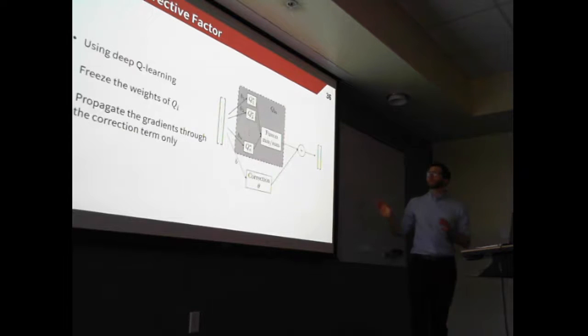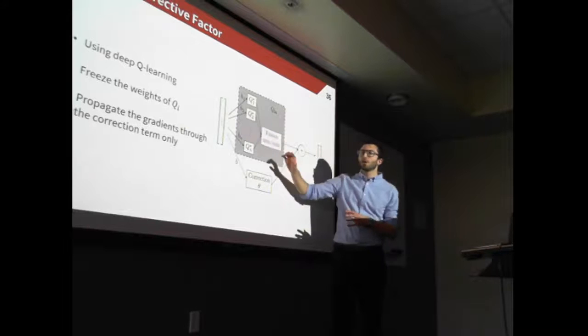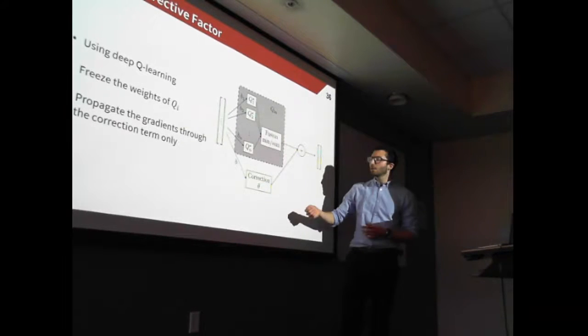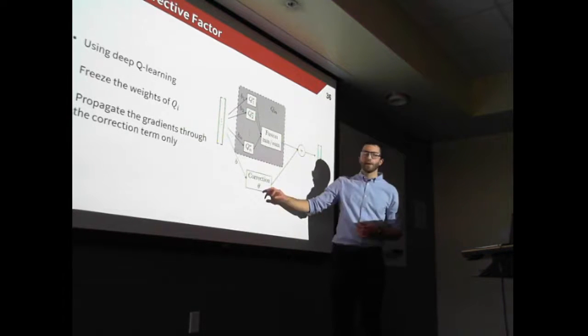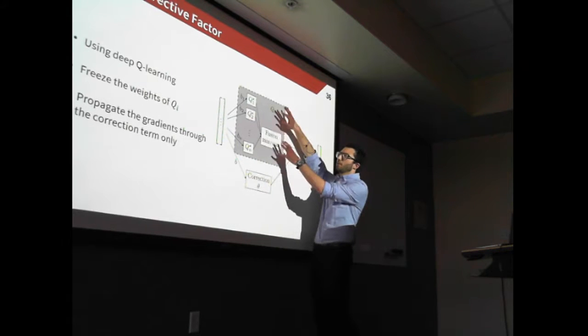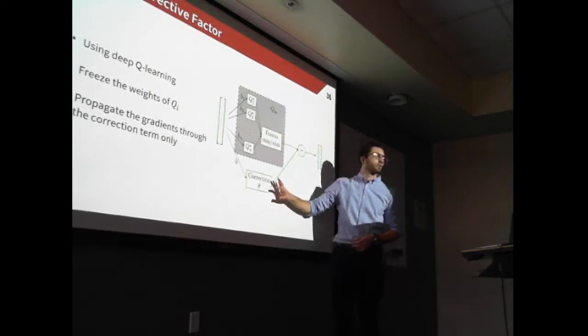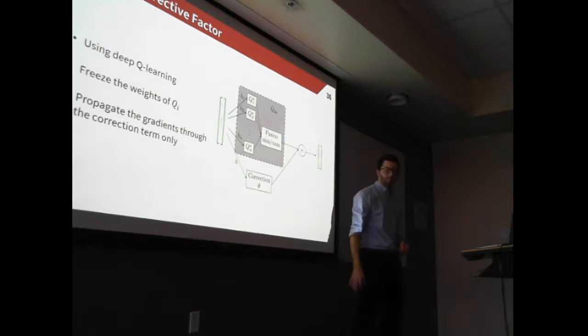So in practice, how does that work? Once we train the individual Q function, we would use reinforcement learning again, but we will only update the correction term. Essentially, this block is frozen during training, and we will only take the gradient through the correction term here.